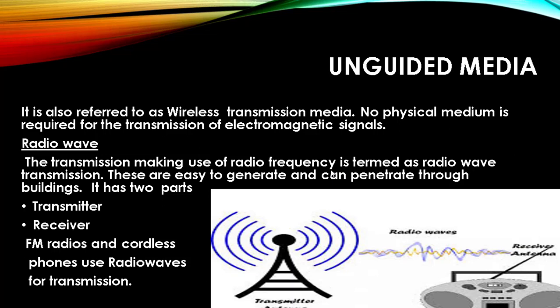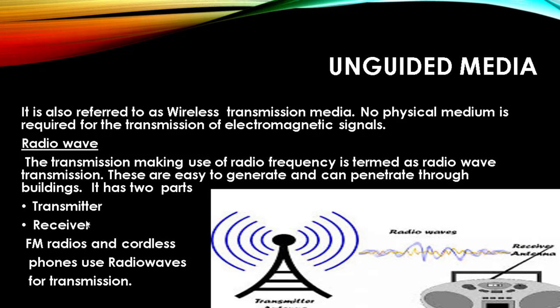There will be no cables in case of unguided media. There is no physical medium required for the transmission of electromagnetic signals. There are different types of unguided media, like radio wave. Transmission making use of radio frequency is termed as radio wave transmission. These can be easily generated and can also penetrate through buildings.